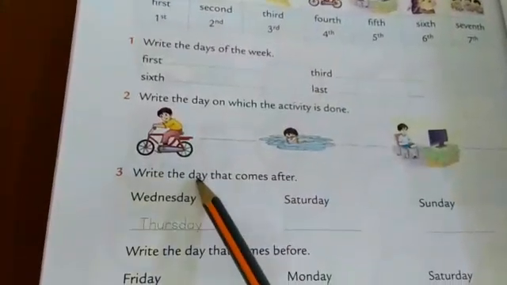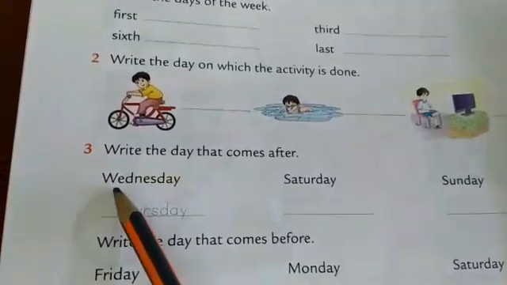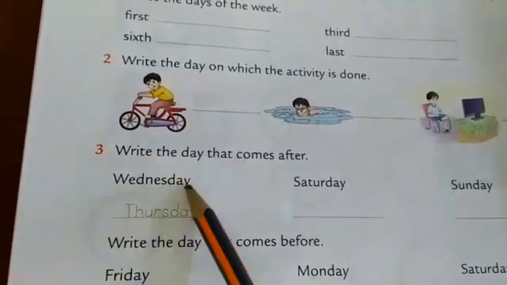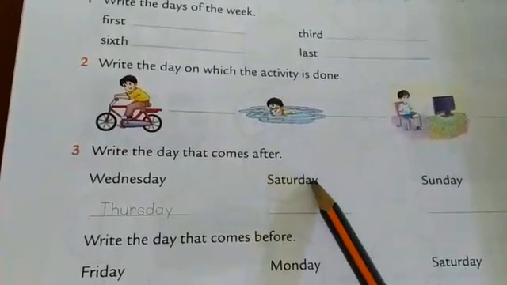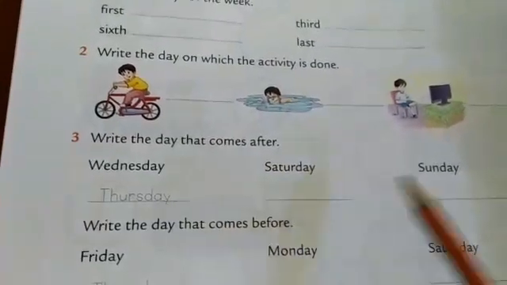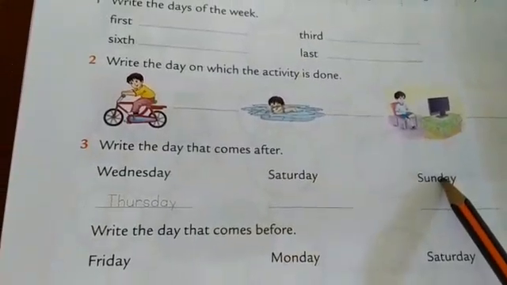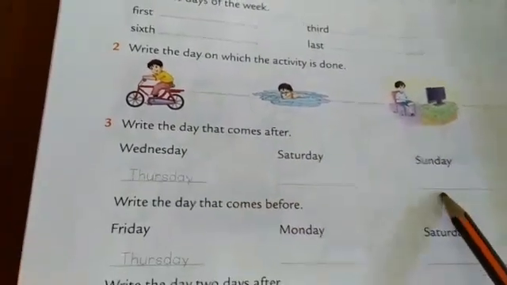Next, write the day that comes after. Which day comes after Wednesday? The day after Wednesday is Thursday. What is the day after Saturday? The day after Saturday is Sunday. Which day after Sunday? The day after Sunday is Monday.